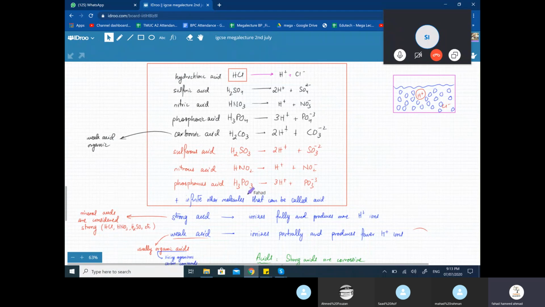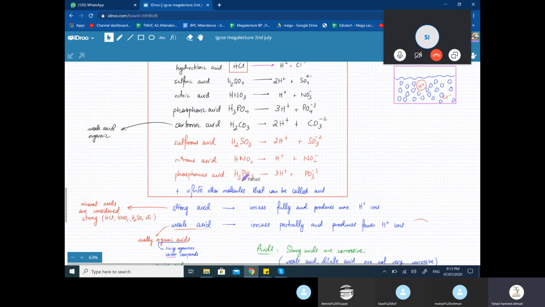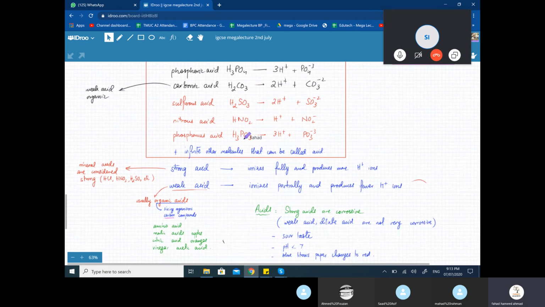And I told you that there are infinite other molecules that are considered acids. जिसमें I briefly went over organic acids, which we are not going to study right now. लेकिन हमने वो पढ़ा था कि any carbon containing compound is usually considered an organic compound. And in this, we talked about strong acids. They ionize fully and they produce more H plus one ions. They break down more readily. If the molecule breaks down, only then would the H plus one ion be produced. HNO2 का जो molecule होगा, if it breaks down and ionizes, then it's going to produce H plus one ions.